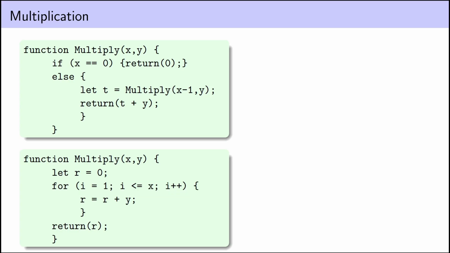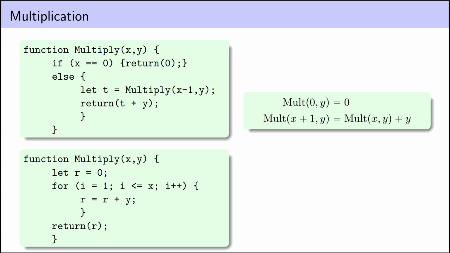To multiply x and y together, just multiply x minus 1 and y, and then add y to the result. We're starting at 0 and taking x steps forward, and each time we take a step forward, we're adding y. And the question is just, do we want to think about this in terms of where we are after one step, in terms of where we are before that step, or do we want to think about this directly in terms of applying our step forward some number of times? And because we've already shown that addition is primitive recursive, everything's perfectly fine. Both of these programs demonstrate that multiplication is primitive recursive.